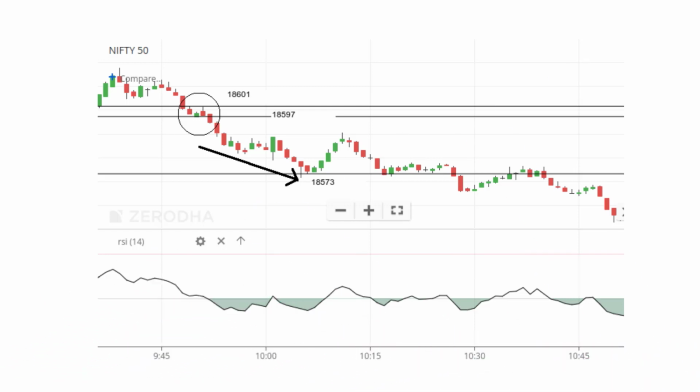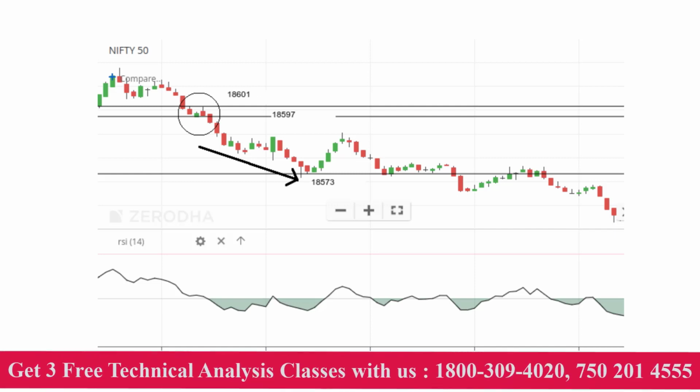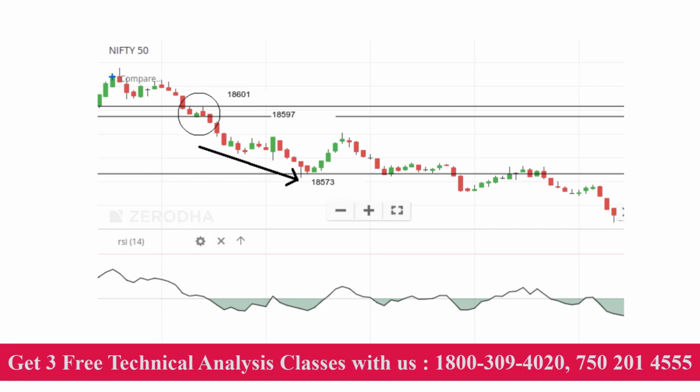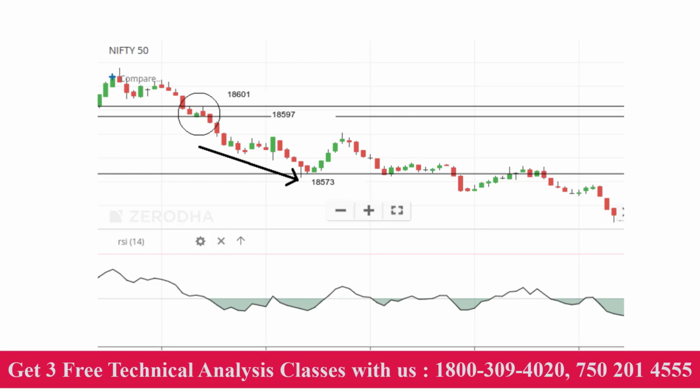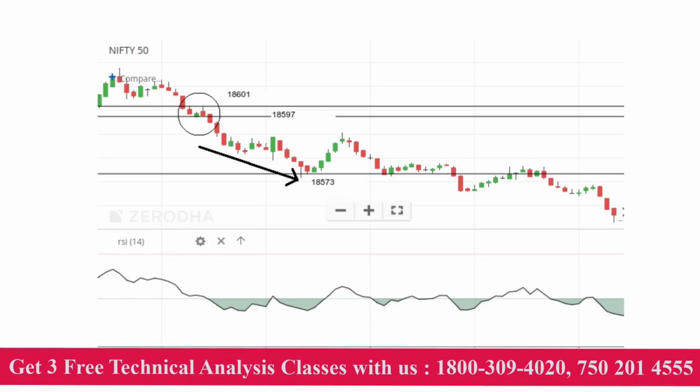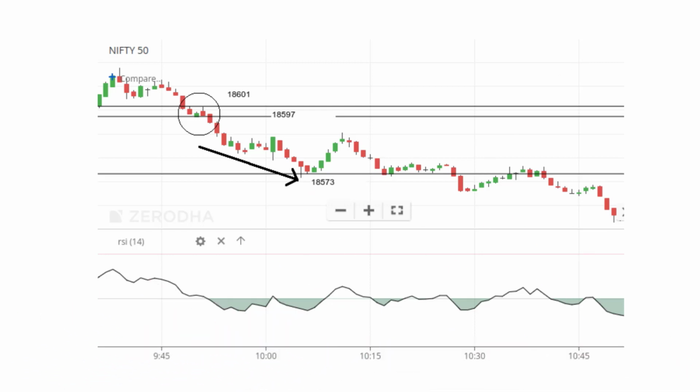Here we have taken the Nifty in the money strike price of 18,600 and marked the high and low of the red and green candles. The market was more or less sideways and choppy. However, for most part of the day, the trend was down, and hence the strategy should have been to take puts of 18,600, the 8th of June strike price, as it was in the money or at the money range.